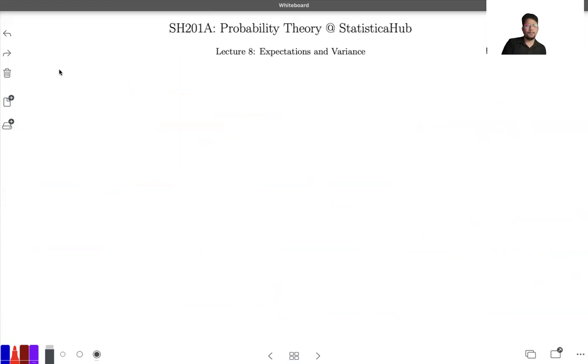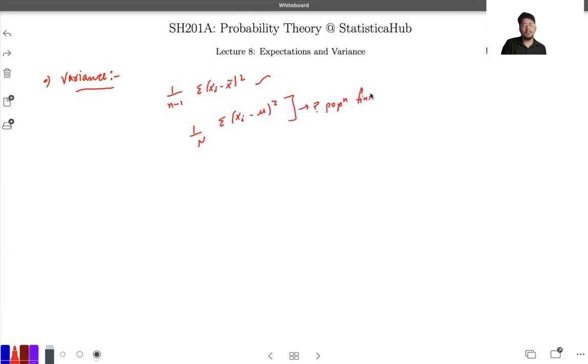Moving ahead, we have the concept of variance. What is the variance of a random variable, and why do we need it? When we had the basic idea, we could calculate 1 over n minus 1 summation of xi minus x bar raised to the power 2, or 1 over n summation of xi minus mu raised to the power 2. In these concepts we have a sample or a finite population. But what if the population is not finite? In that context, we again go for the concept of expectation.